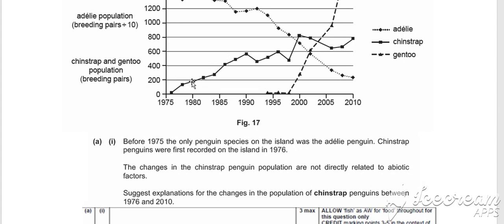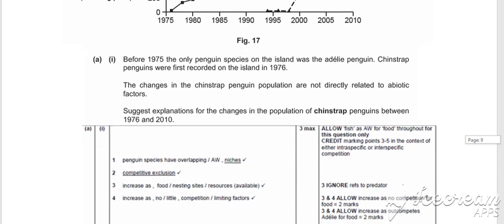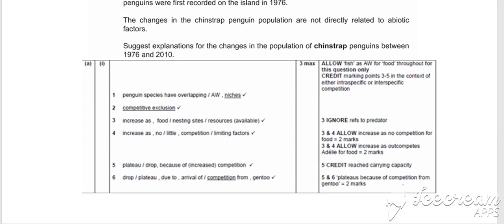So we're dealing with this line on the graph, and we can see that throughout the years there's a general increase. There was a slight fluctuation, but overall there's been an increase in the number of chinstrap penguins. So in order to explain why that has happened, we could talk about the fact, from marking point 1, that the penguin species have an overlapping niche.